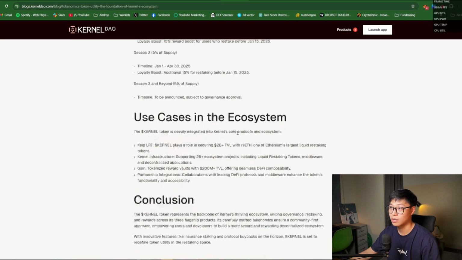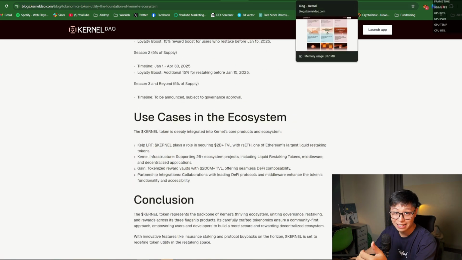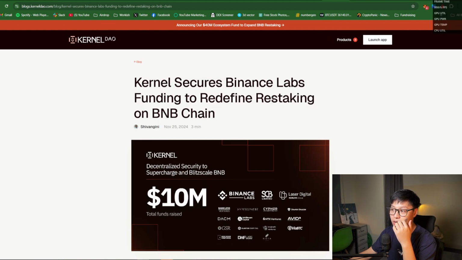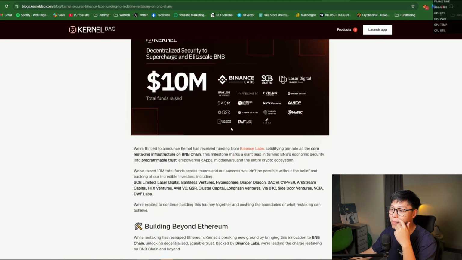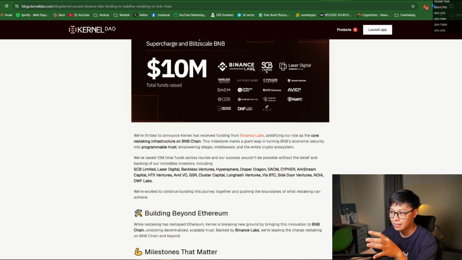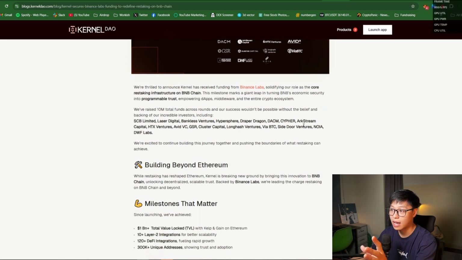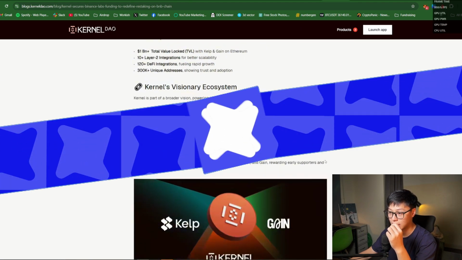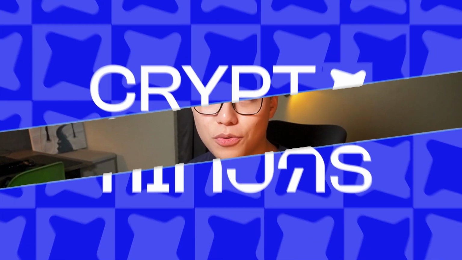Talking about partnerships, Kernel has an amazing lineup of backers and VCs. Kernel secures Binance Labs funding to redefine restaking on BNB Chain. Amazing new $10 million from Binance Labs, SCB Limited, Laser Digital, Bankless Ventures, Hypersphere, Cyber, HTX, GSR, DFT Labs, and Long Hash Ventures and whatnot, right? So amazing people right here. $10 million secured. So that's it about my brief review about KernelDAO.